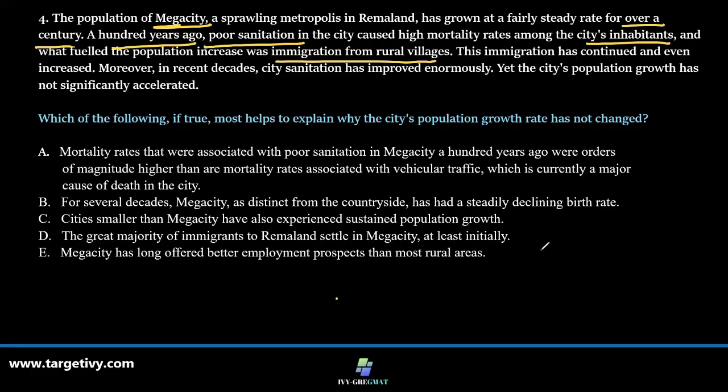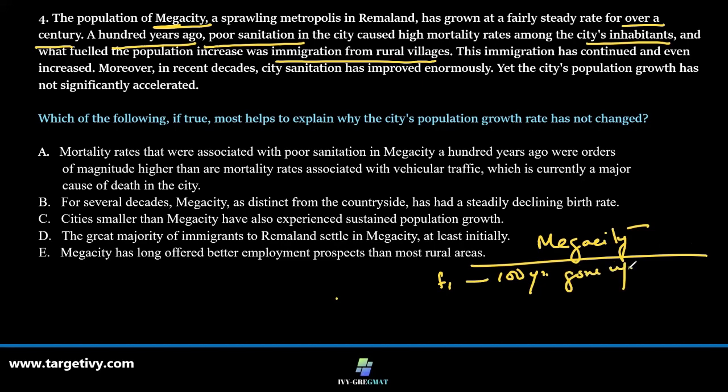So the fact given is that in 100 years the megacity population has gone up due to immigration from villages.